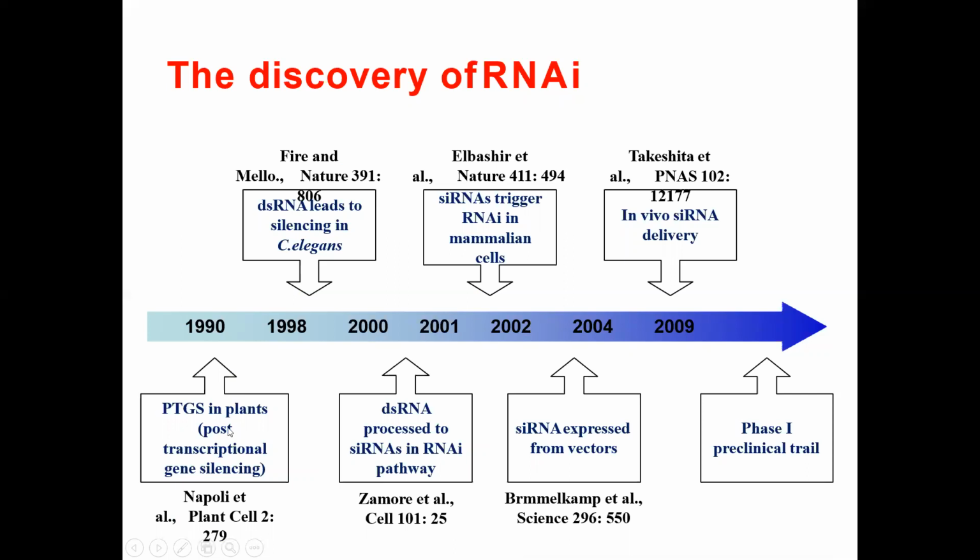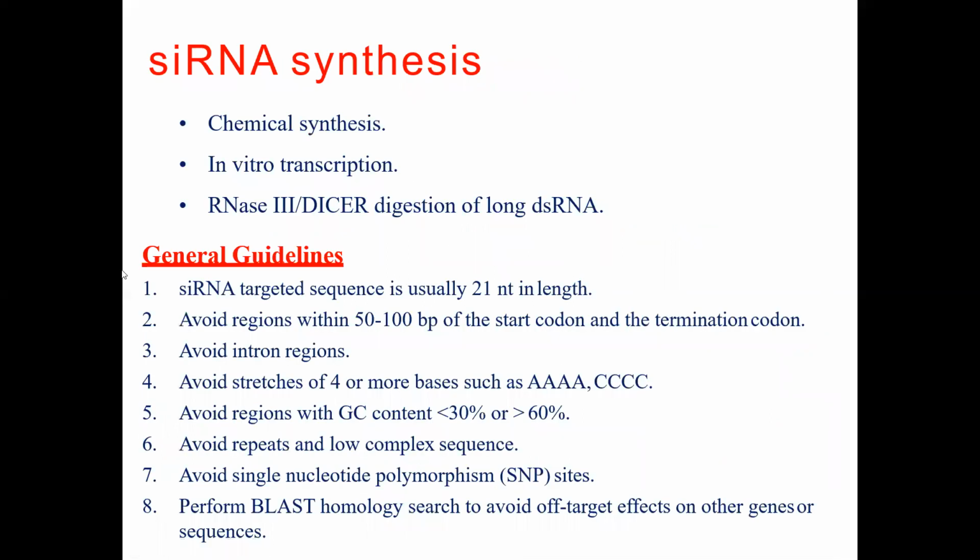So this is nothing but the discovery of RNAi, how it has been discovered. First of all, in 1990 in plants, then in C. elegans, and then in different mammalian species. Then a drug was developed using siRNA in 2009, and it is under clinical trial. Now, siRNA synthesis is mainly chemical synthesis. In vitro transcription is occurring, and dicer enzymes are involved. The general guideline is how you will go for siRNA silencing.